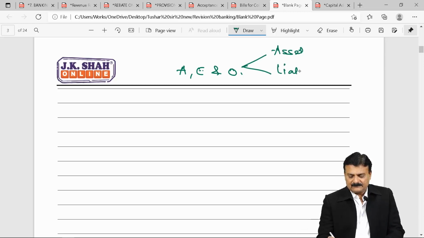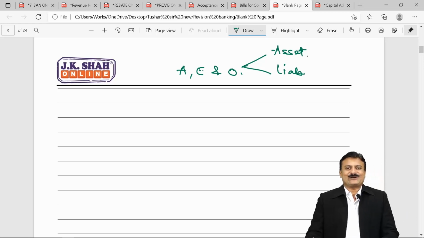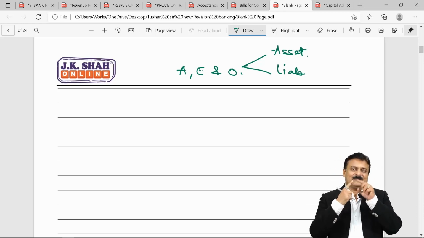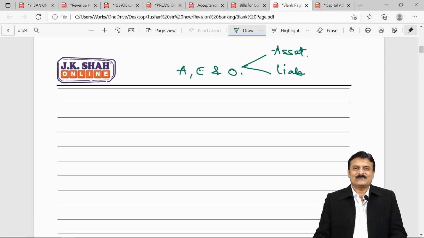asset account and A, E, and O liability account. Mind well, they are not official accounts, they are dummy accounts. Ultimately, the net effect of them is zero. A, E, and O asset, A, E, and O liability.